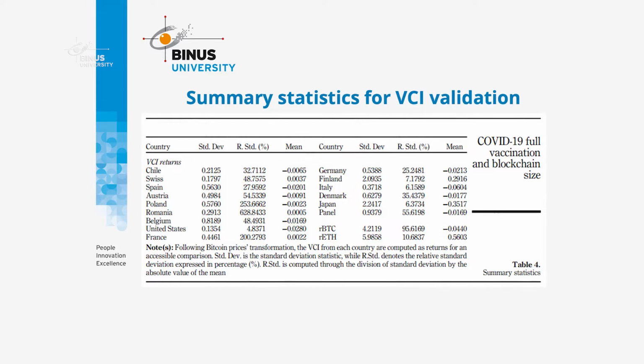As you can see here, there is each country's VCI returns, and then there is also the panel returns. And as you can see below, you can also find the return for Bitcoin and the return of Ethereum in the summary statistics. So here are the findings for the summary statistics. We evaluated the relationship between VCI in each country and the returns of Bitcoin and Ethereum, and VCI was transformed to the change value.